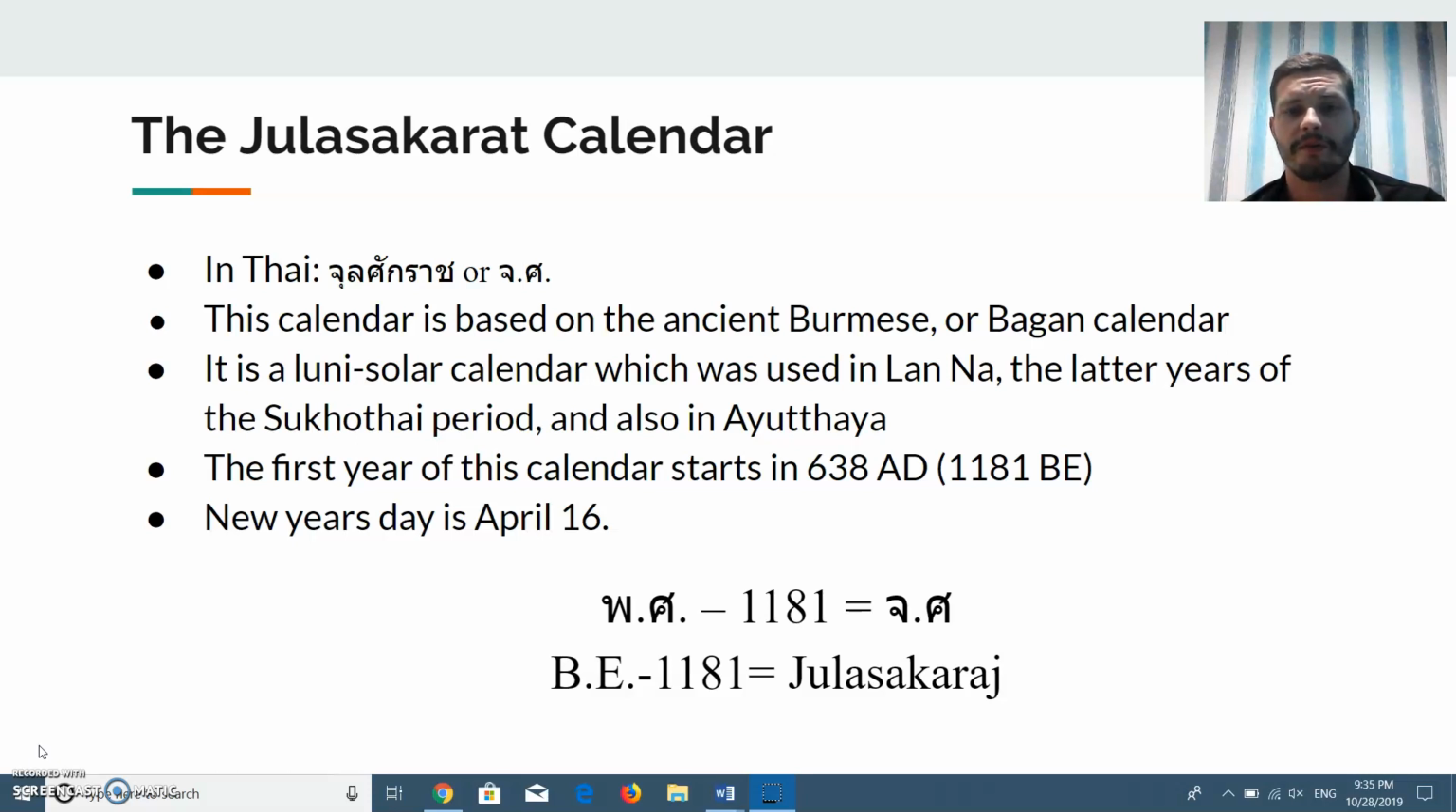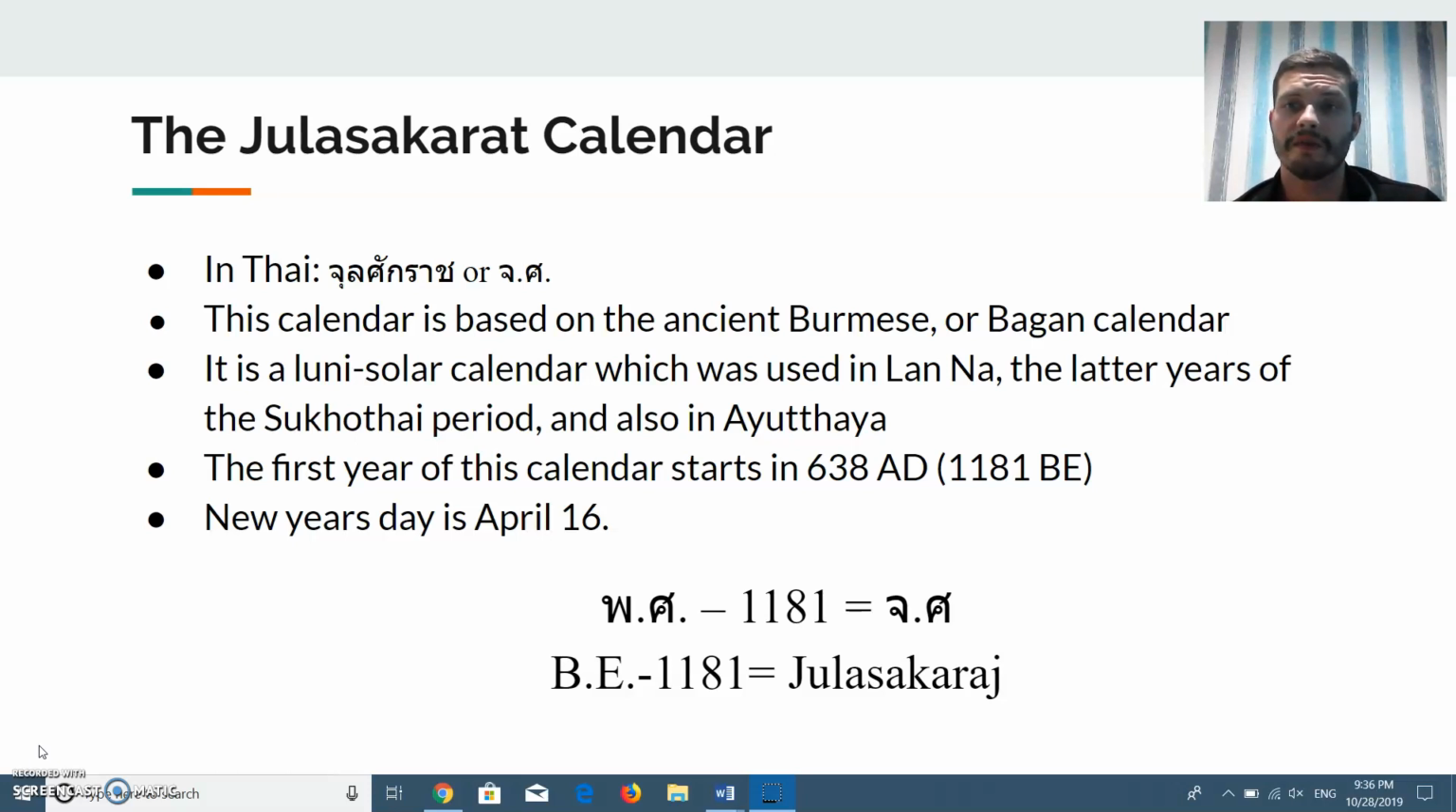In this lesson we're going to be talking about some calendars that were at some point in the past very important in Thailand. Okay, so the first calendar we're going to talk about is the Julasakarat Calendar, or Joseon. Alright, this calendar was based on an ancient Burmese or pagan calendar, and unlike the Gregorian calendar or the Buddhist calendar that we spoke about in the last lesson, this is a luni-solar calendar, not a solar calendar.